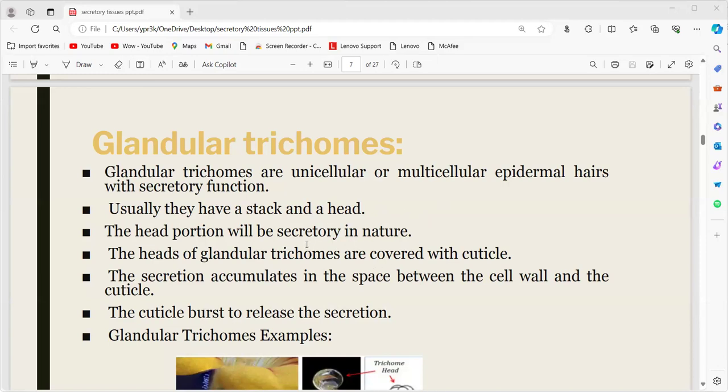So they secrete some chemicals. And the heads of the glandular trichomes are covered with cuticle. The secretion accumulates in the space between the cell wall and the cuticle. So the cuticle bursts to release the secretions. This is covered, and when this cuticle is burst, the secretions will be released out. So they are called the glandular trichomes.